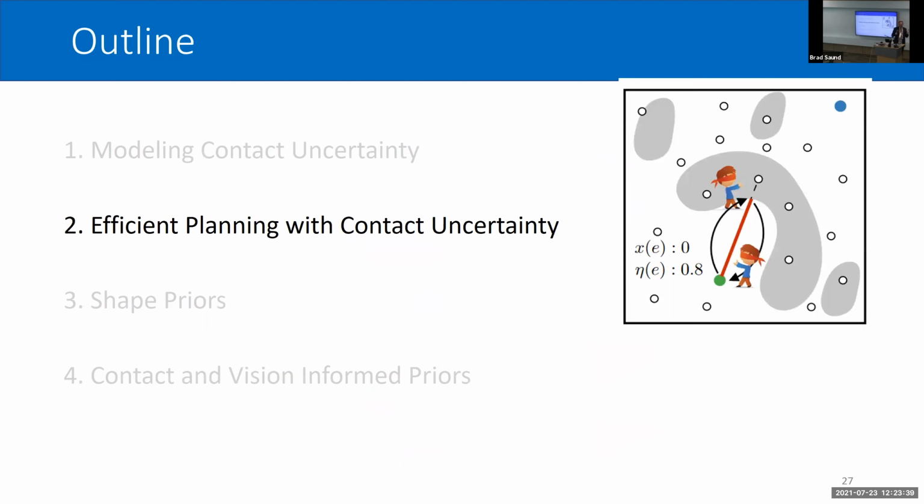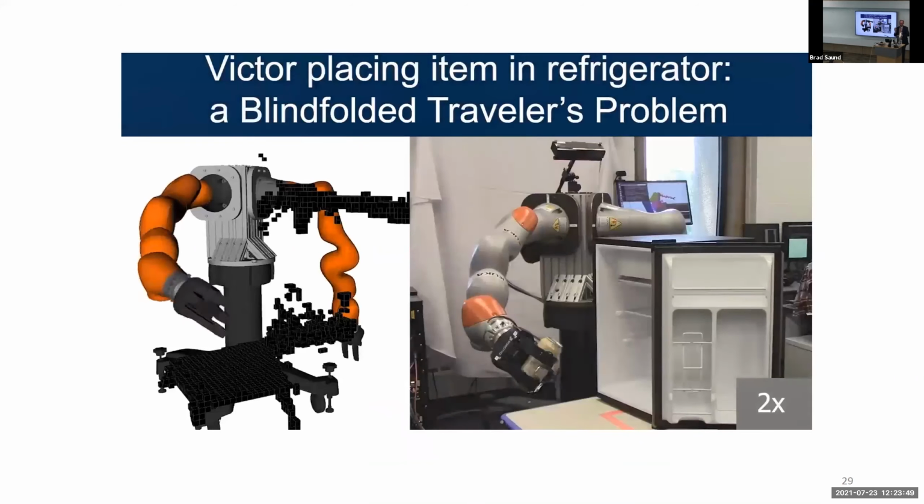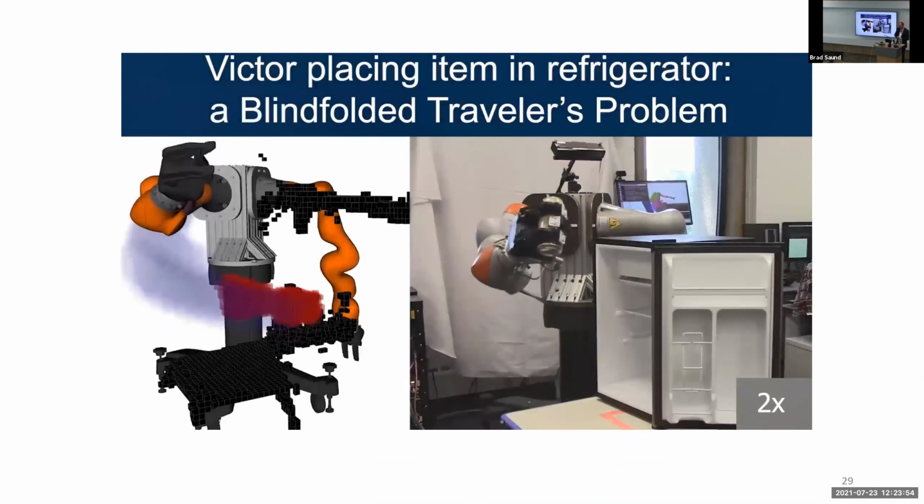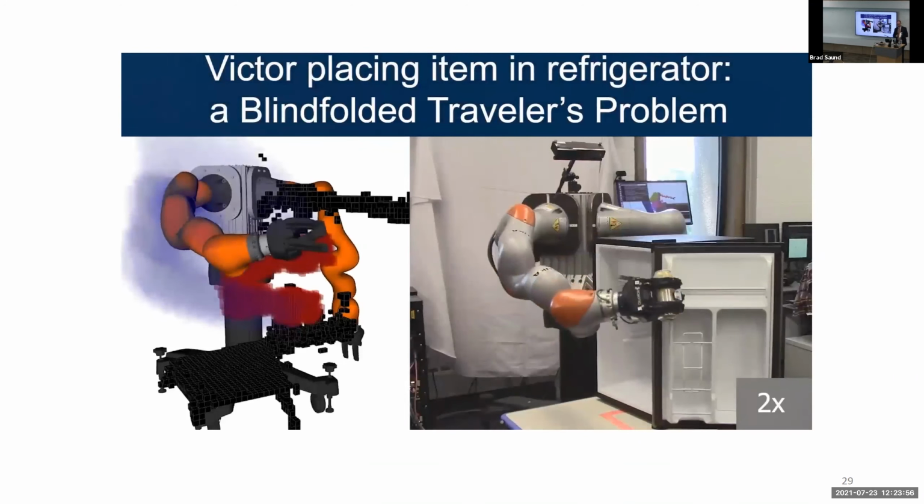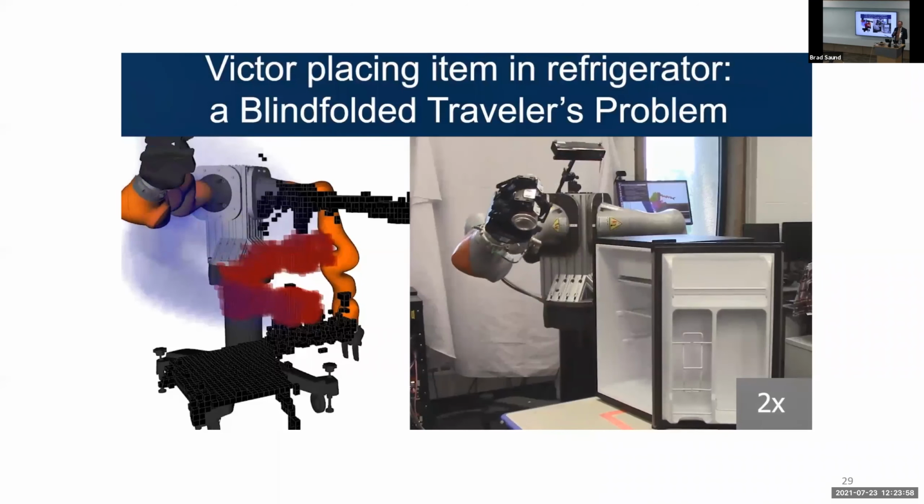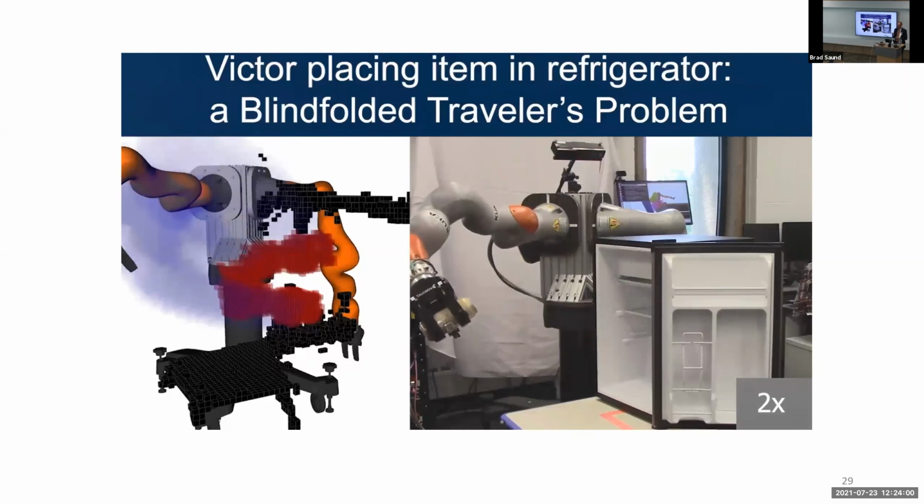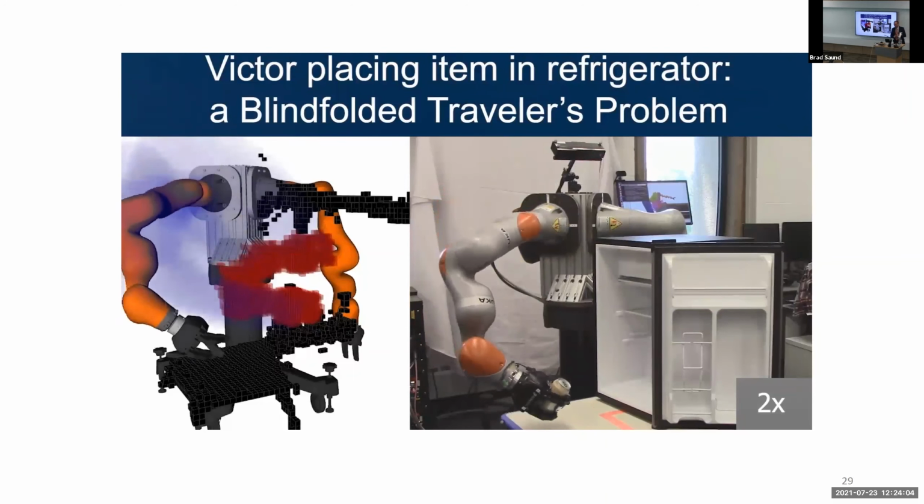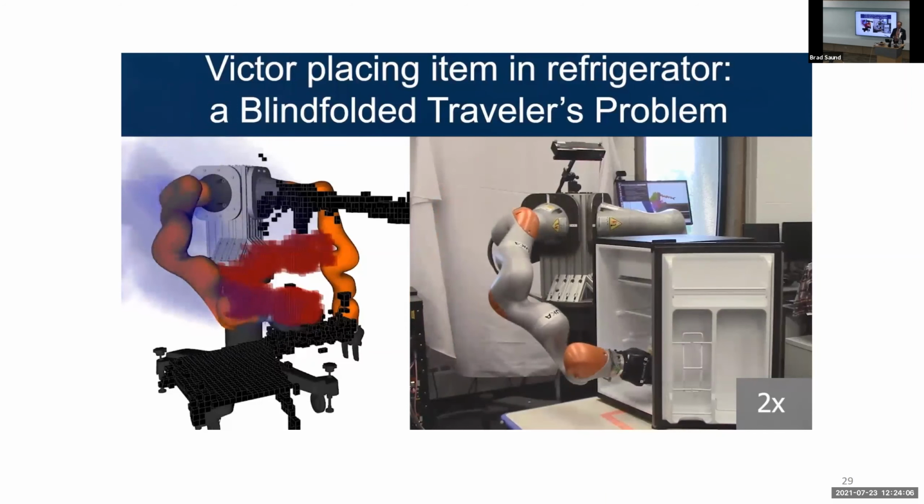So now that I've explained the contact information, what does the robot learn from contact? I'm going to move on to how can we efficiently plan with this contact uncertainty. The problem formulation that I create, I call the blindfolded travelers problem. Again, we're going to have the robot moving around, bumping into things, generating these regions, these collision hypothesis sets of possible occupancy, and the robot is attempting to reach a goal.